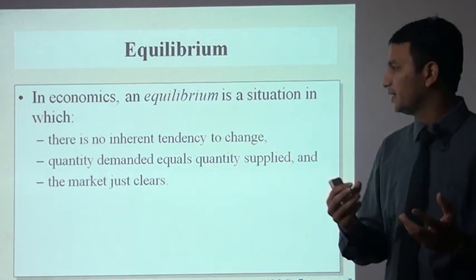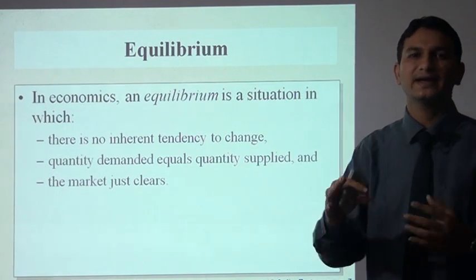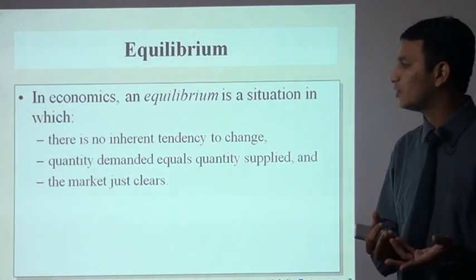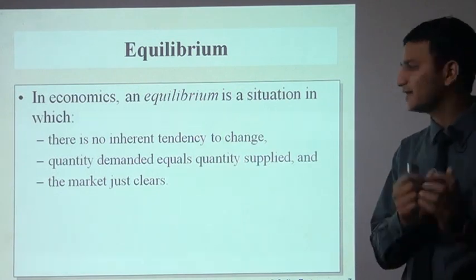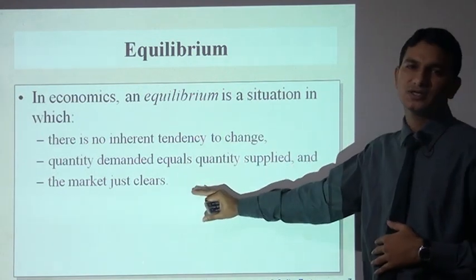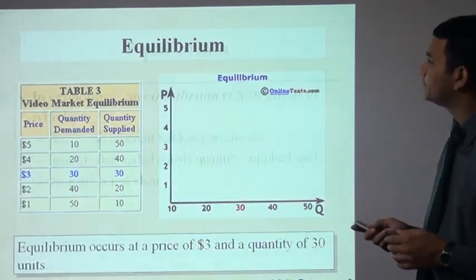For example, if I need 10 ice creams, the producer only supplies 10 ice creams. So it is called equilibrium. Whatever I need, the producer will supply that. So that is the equilibrium point. The market just clears. The market has a normal pace.